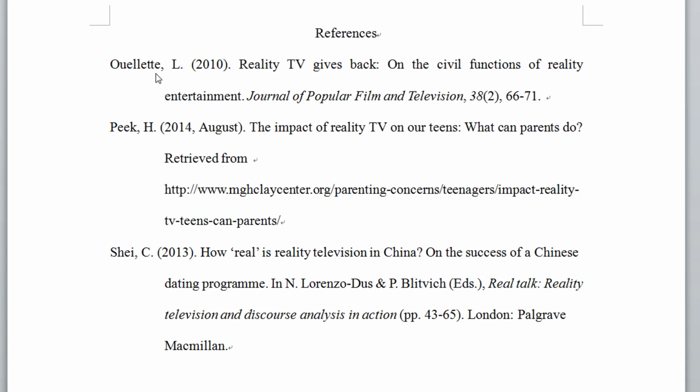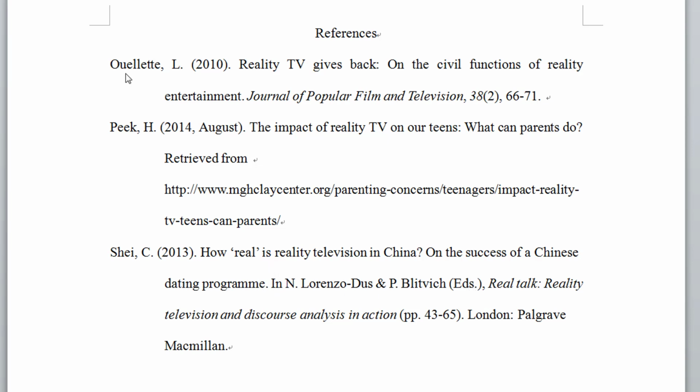The first source here is from an academic journal. You can see that the journal name is Journal of Popular Film and Television. The second source is from a website, and the third source is from an edited book. So it is actually a chapter in an edited book.